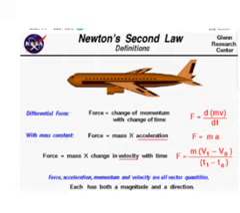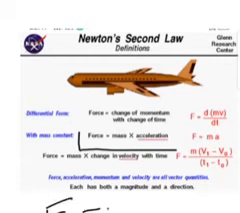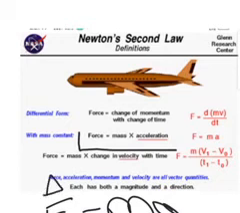Now, Newton's second law of motion. What does Newton's second law of motion say? Force is equal to the change of momentum with change of time. Before that, the important formula of Newton's second law is F equals m into a, where m is the mass of the object and a is acceleration. This is the important formula.